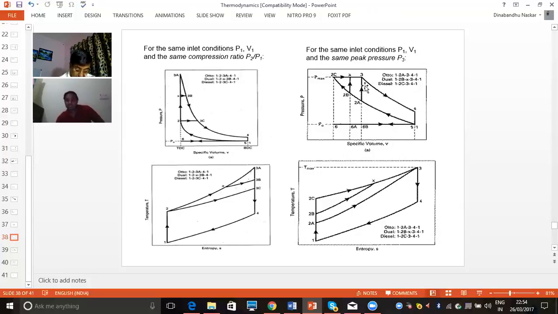So you can see here in all the processes the same peak pressure, meaning P3 is common for all. In this case, the efficiency of the diesel cycle is maximum, then dual cycle, then Otto cycle. So these are the 2 conditions for the efficiency.